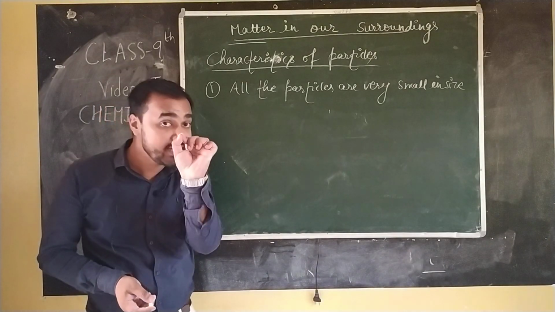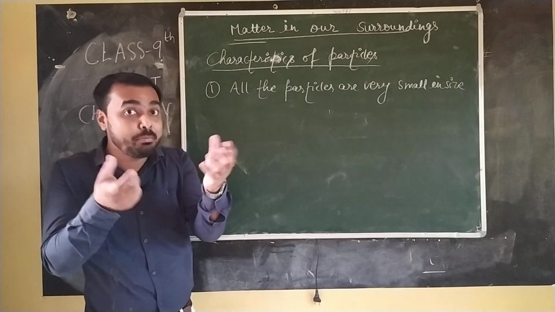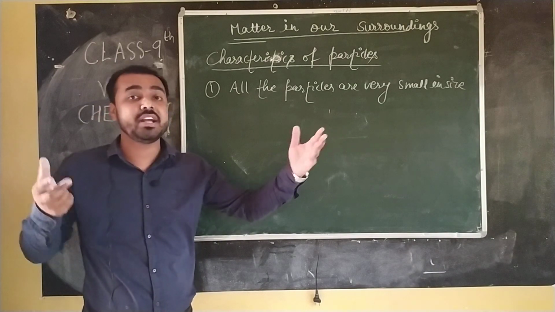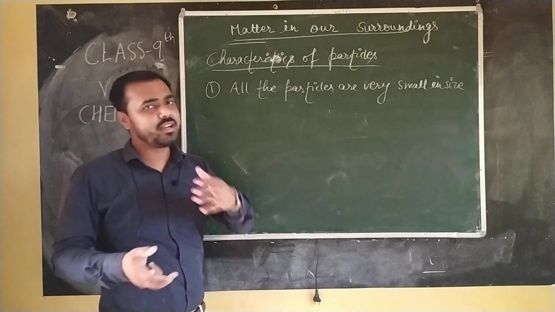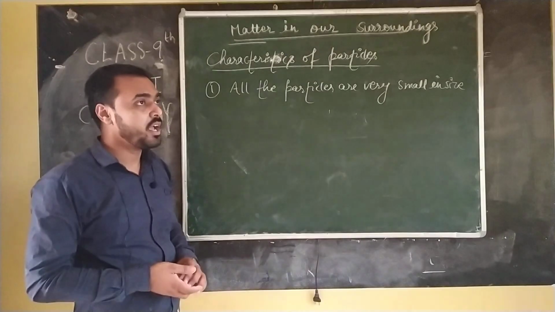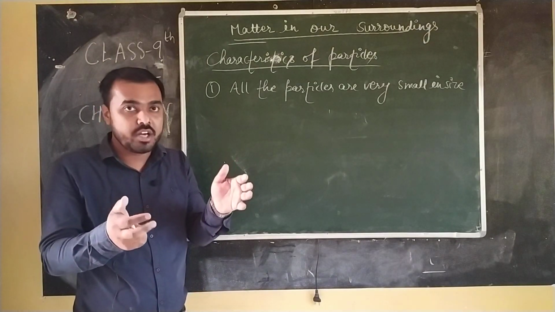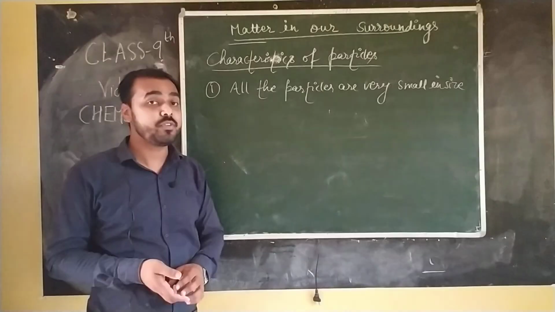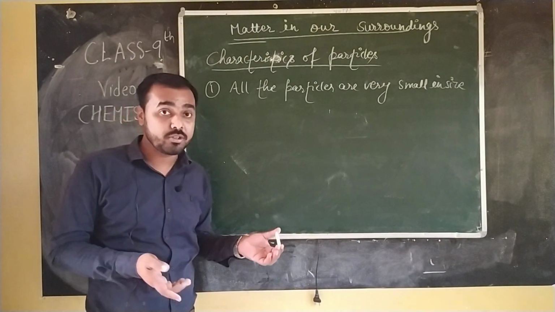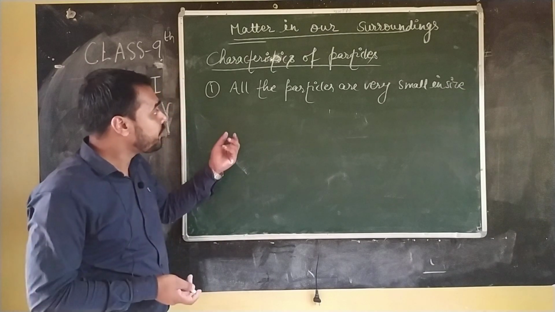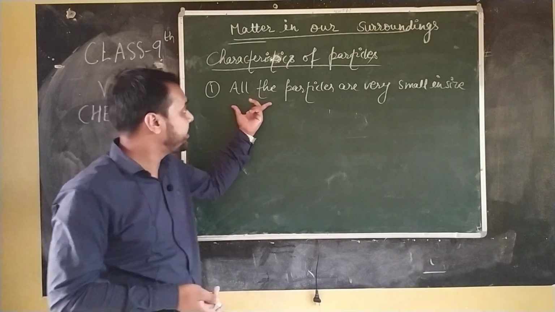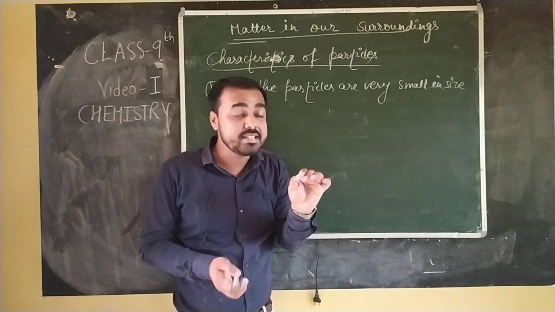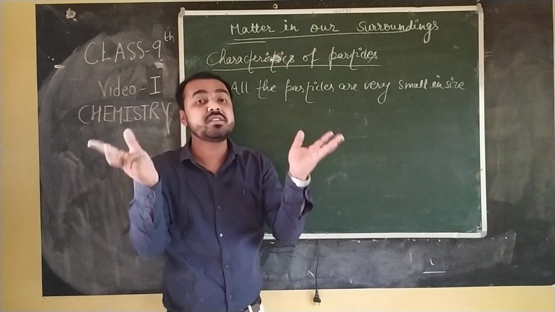But firstly, a single cell divides, splits into 2 and more than 2 cells, then 2 cells into 4, 4 to 8, 8 to 16, 16 to 32, and it just keeps on going, isn't it? And after some months, it forms an elephant. You have already discussed, we have already talked in class 8 about the formation of zygote. So if you are talking about the particle, here I have written all the particles are very small in size, and these small particles consist of matter, consist of substance.